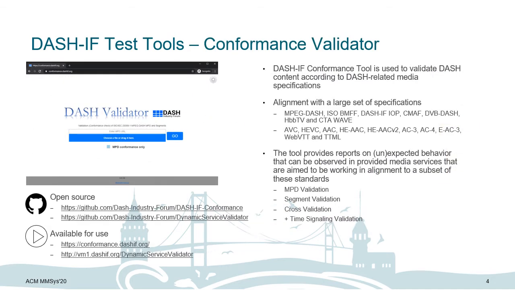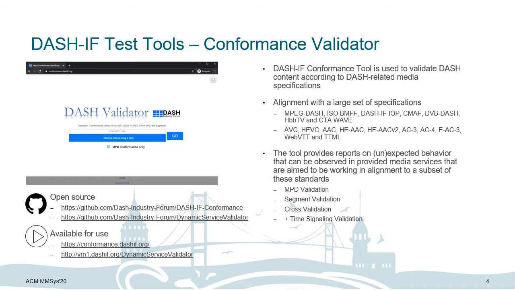Let us give more detailed information on each of the tools since they are being used in the demo that we will show later on. The first one that I will introduce is the Dash-IF Conformance tool. The Dash-IF Conformance tool, or the Conformance Validator, is used to validate Dash content according to Dash-related media specifications. And the specifications that the tool supports include a large set from MPEG, CTA, HbbTV, and DVB.